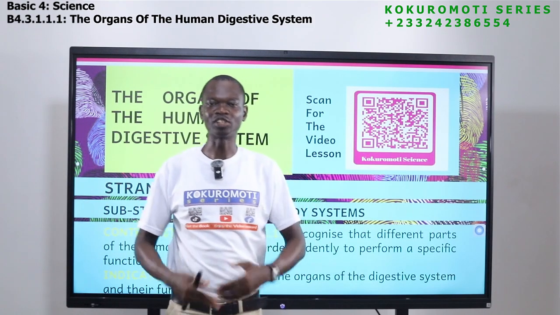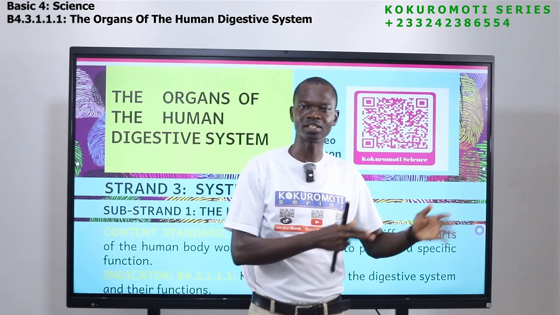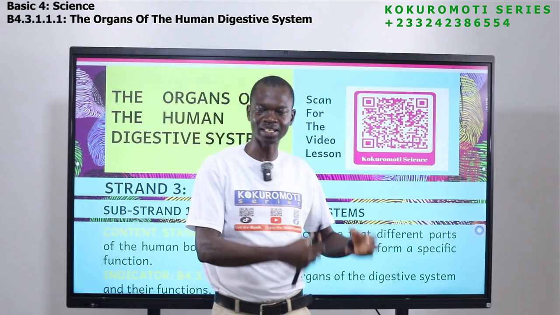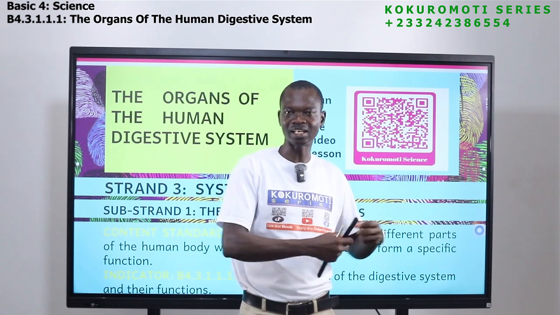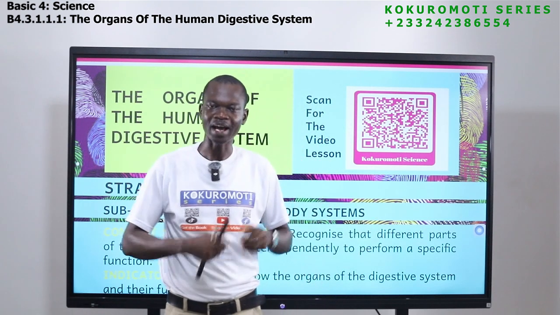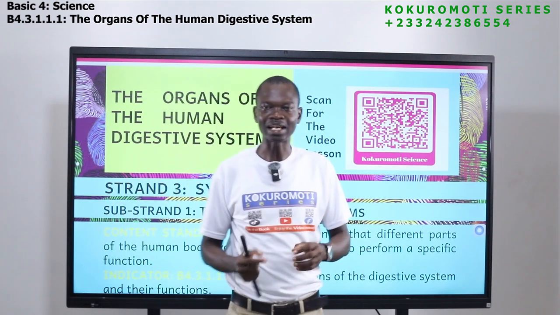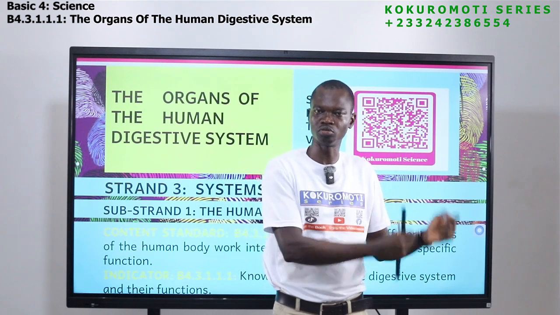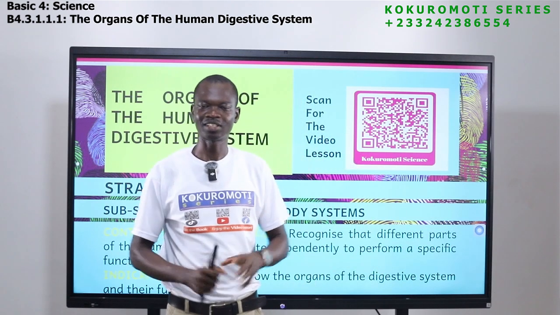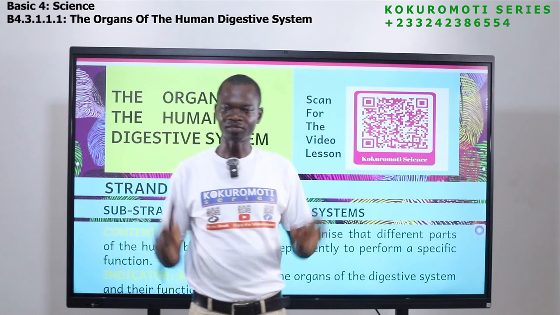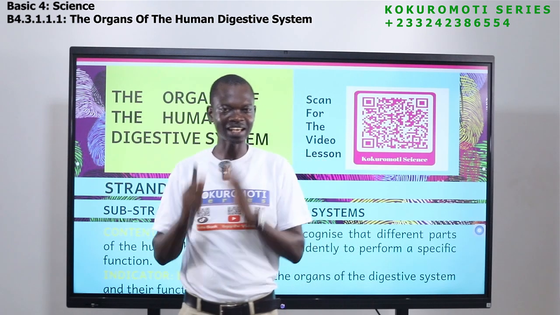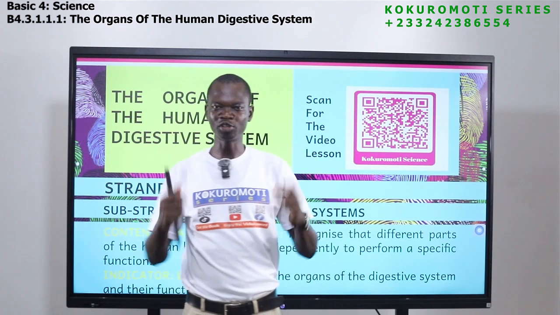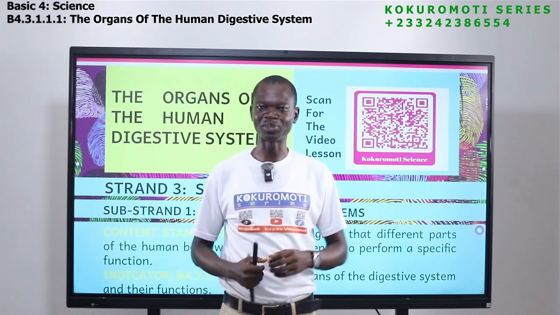It's all about the food that we eat, how this food is broken down into smaller parts in the body, and how the body also absorbs or takes the nutrients in the food, the good things that the food contains, how the body takes them, how the body uses them, and the parts that are unable to digest or break down, the waste ones, the ones that the body was not able to use, how they come out. That is what we are looking at. And I believe by the end of the lesson, you will enjoy and understand it from different angles, because I'm going to show you videos, I'm going to show you pictures, I'm going to draw. Today I will also draw. Don't worry at all. I'm here for you.